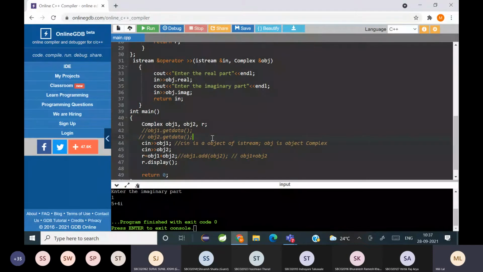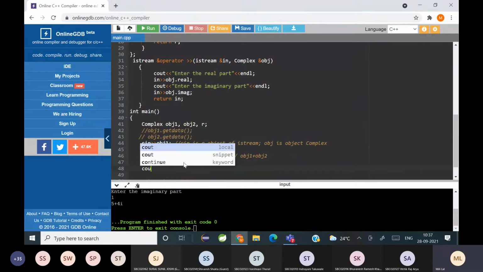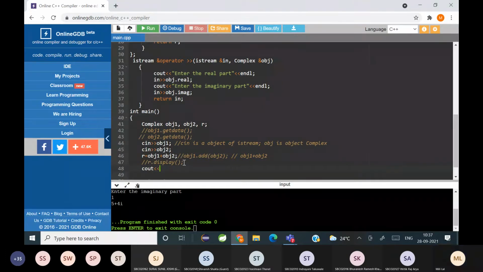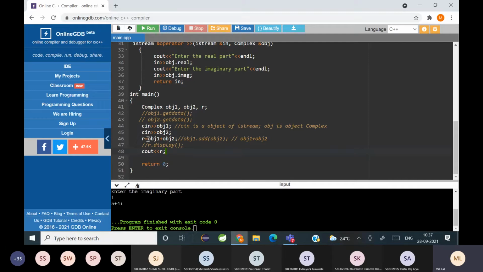Yes, ma'am. Okay. Now for display, instead of r dot display, I want to write it like cout r. Now what is r? R is an object. So we normally use cout along with fundamental data types. But now we have used cout with a user defined data type, which is r. And so for that also we have to do operator overloading.